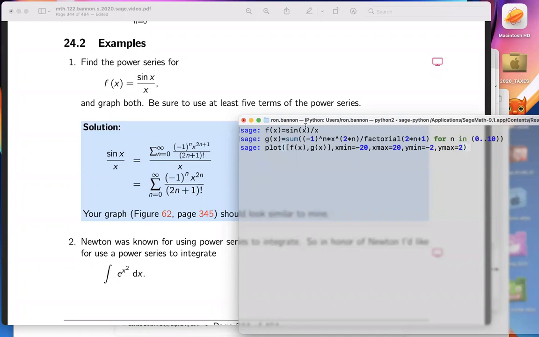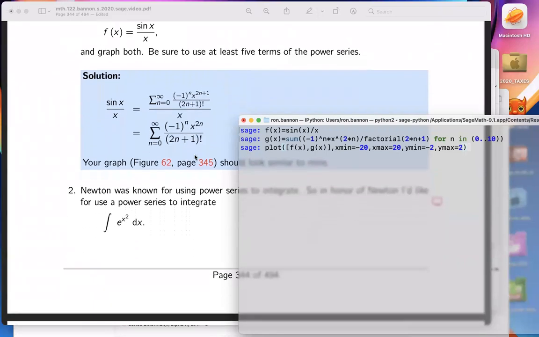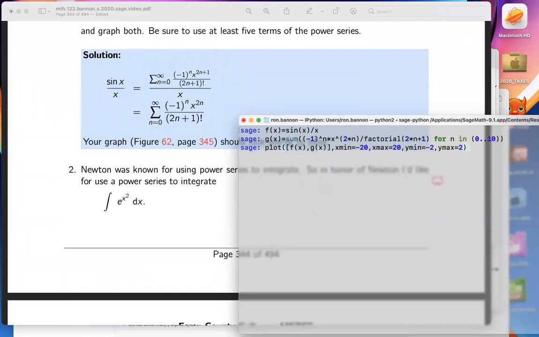it. So I define a function, f of x equals sine x over x. This is something you've covered in Math 121 when you did the limit. You use the squeeze theorem for that. And then I defined another function, g of x, which is actually this sum over here. Let me go through that. It's the sum of minus 1 to the n times x to the 2n divided by the factorial of 2n plus 1, for n from 0 to 10.